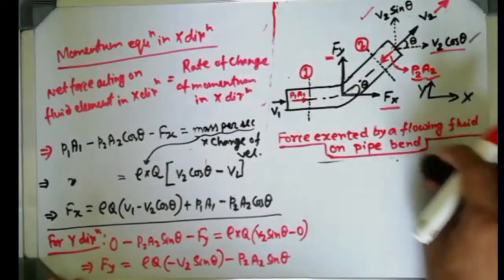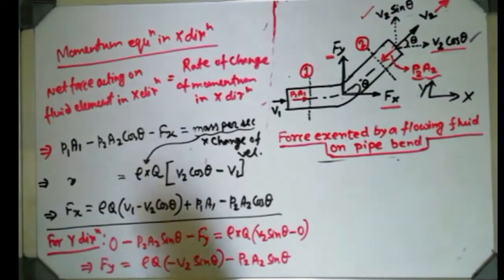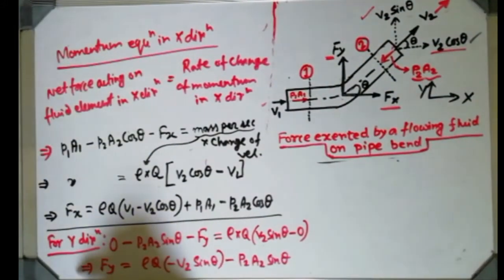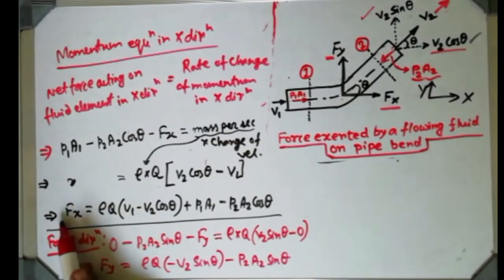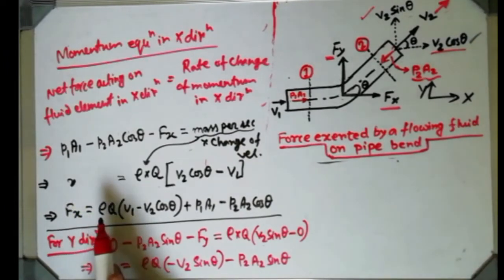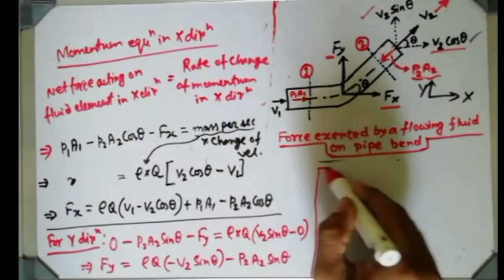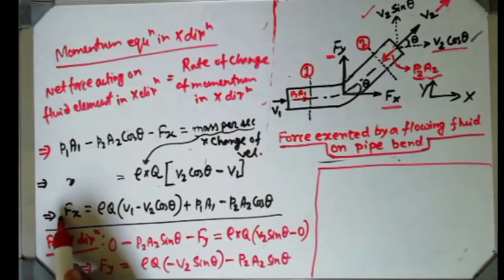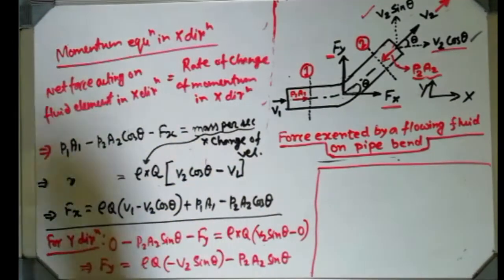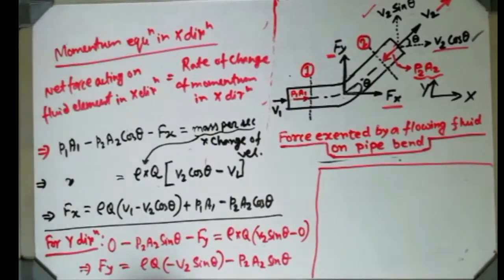After getting this Fx and Fy, what can we do? What is Fx and Fy? First let me clear once again. Fx, there is no negative sign, that means Fx is the force which is created by the fluid element on the pipe bend. Similarly Fy in the direction of y. If you put any minus there, then it will be the force on the fluid element by the bend.